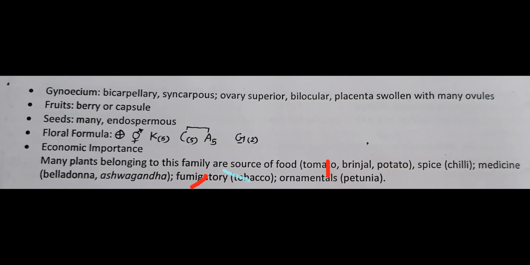Then next, many plants belonging to this family are sources of food, right? Bataka, tomato, ringan: potato, brinjal, tomato. Simple. One vegetable, yaad rakhna. Potato, brinjal, potato. Tomato, brinjal, potato. So they are the sources of food. Many others are there, remember, but first these three. Then spices, in that the chili. Medicine, 2: belladonna and ashwagandha. These 2 are used as medicine.